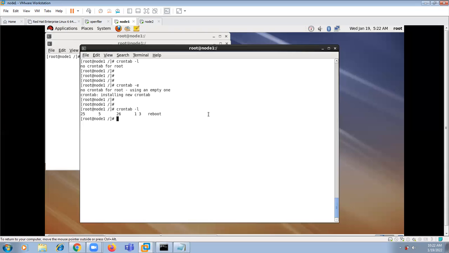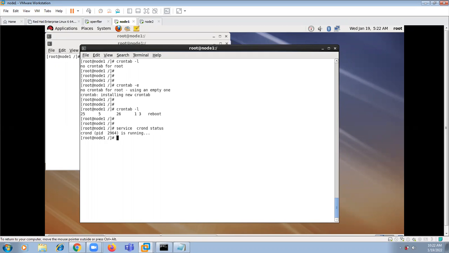Now, sometimes when you are specifying a cron job, it is not sufficient, we need to check the status of this service also. So just execute this command, service crond status. You can see the status here. The status is running. If the service is in running state, then only it will work.